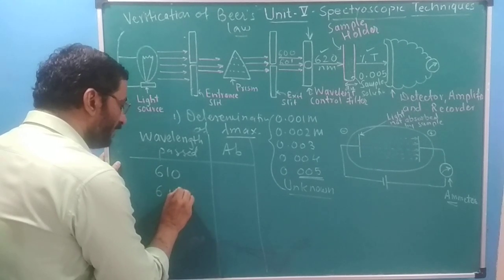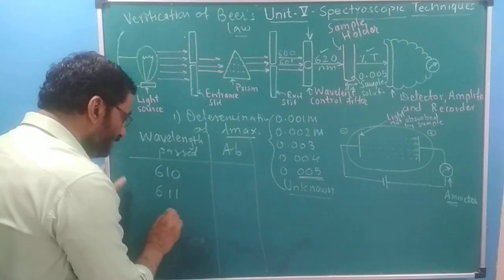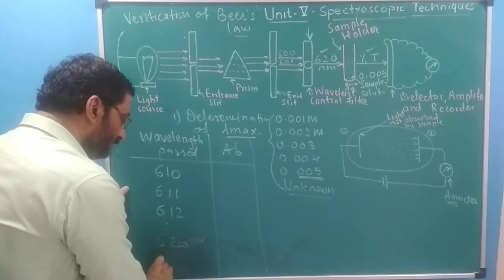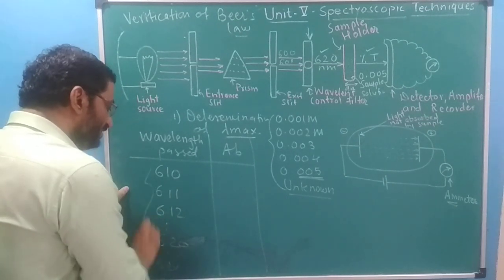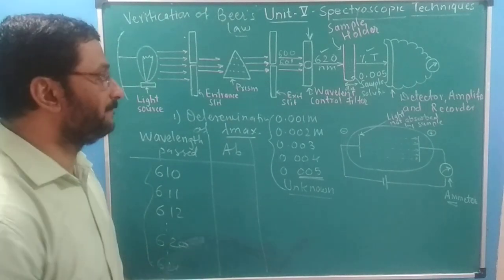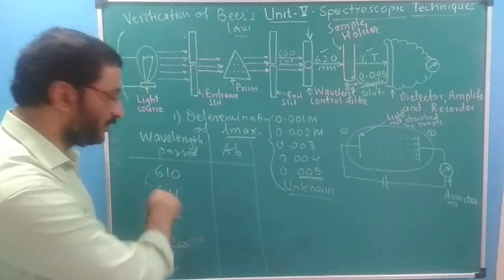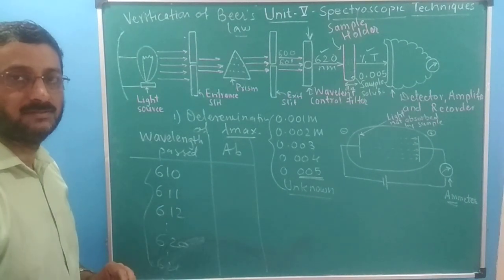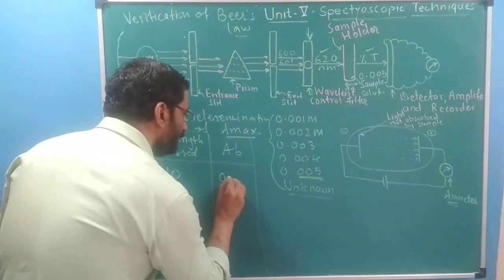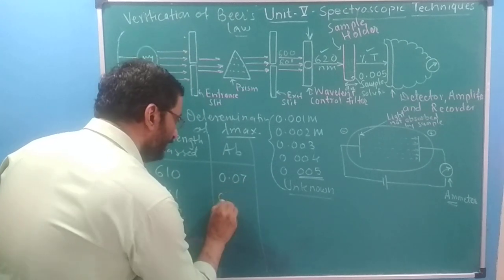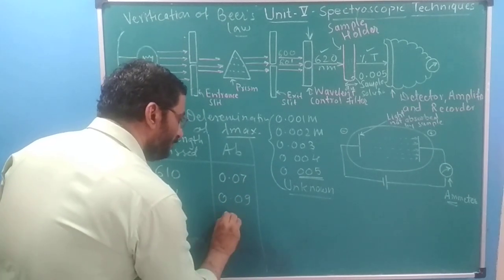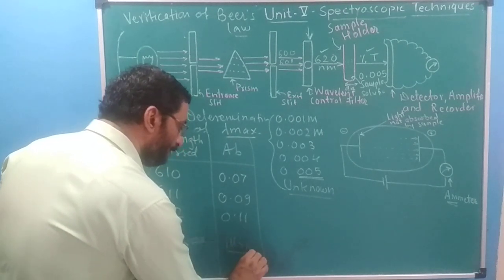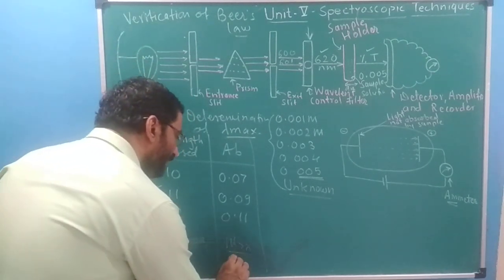Okay, then 611 wavelength, we'll record the absorbance. Then 612, and you go up to 620 and 621. So 610 to 630, these many wavelengths will be passed one by one. So for these 20 wavelengths, we'll record the absorbance. We'll notice that suppose this is 0.07, this will be 0.09, this will be 0.11, and the maximum we'll get for 620. Then again it will decrease.